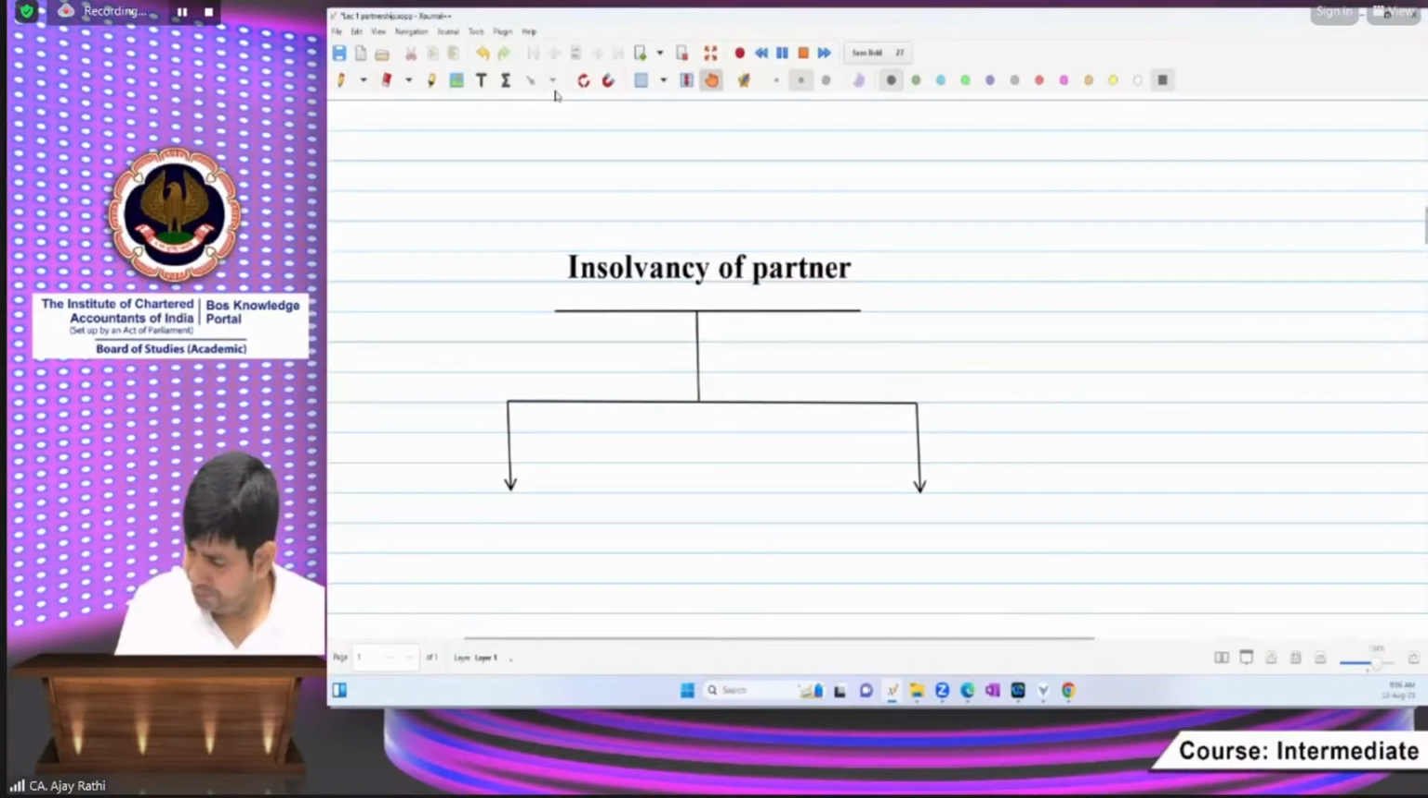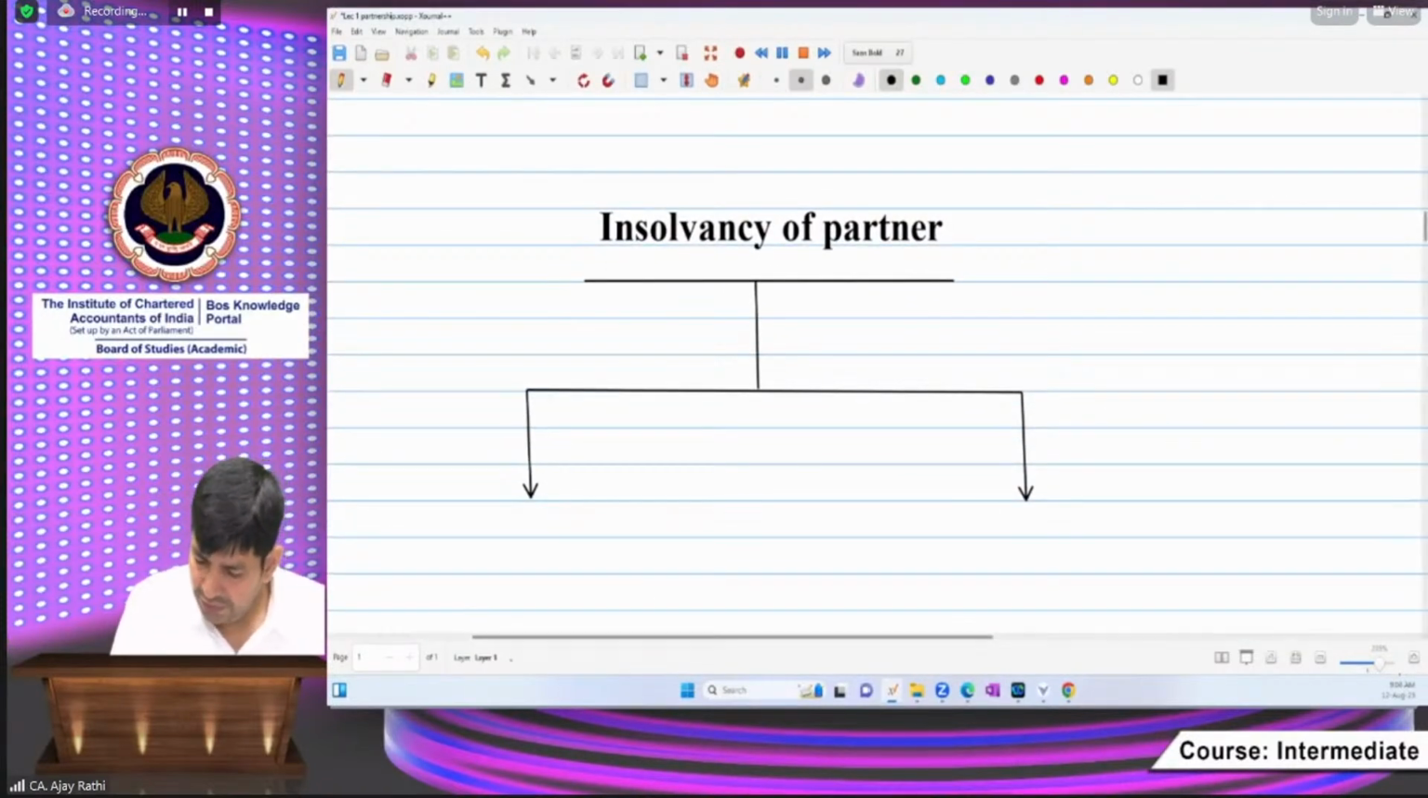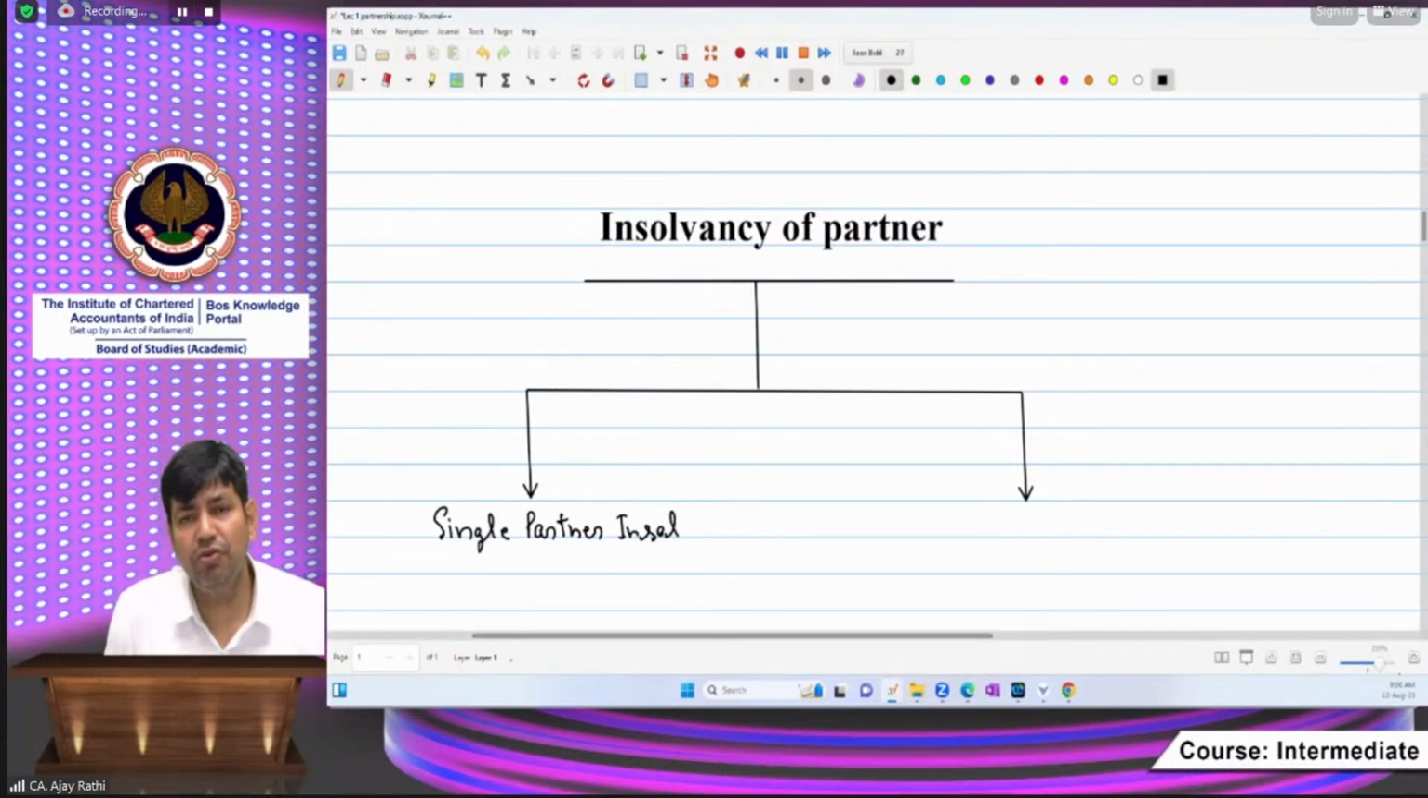I am writing a graph here, please note it down. Single partner insolvent. So single means he is not married? No, beta, this is not that single. This is the one. Single partner insolvent